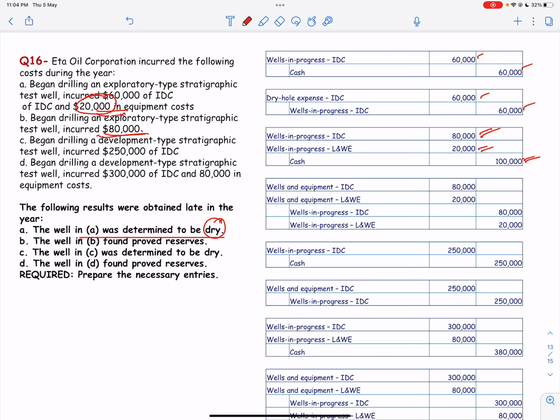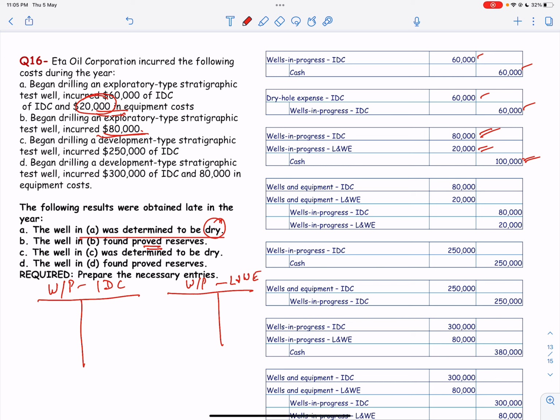Now we have found proved reserves. So obviously we are going to transfer the unproved to the proved, and we will be closing the wells in progress as well. So again we make the T accounts for wells in progress intangible drilling cost and wells in progress lease and well equipment.